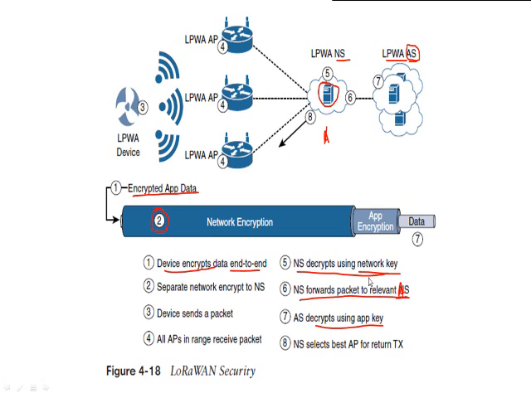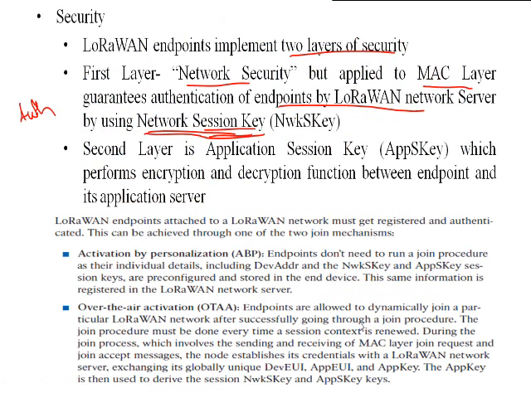And once it reaches the relevant application server, AS will decrypt it by using the application key. So two layers of security have been implemented into the LoRaWAN. The first one is the network security, and the second one is the application security.